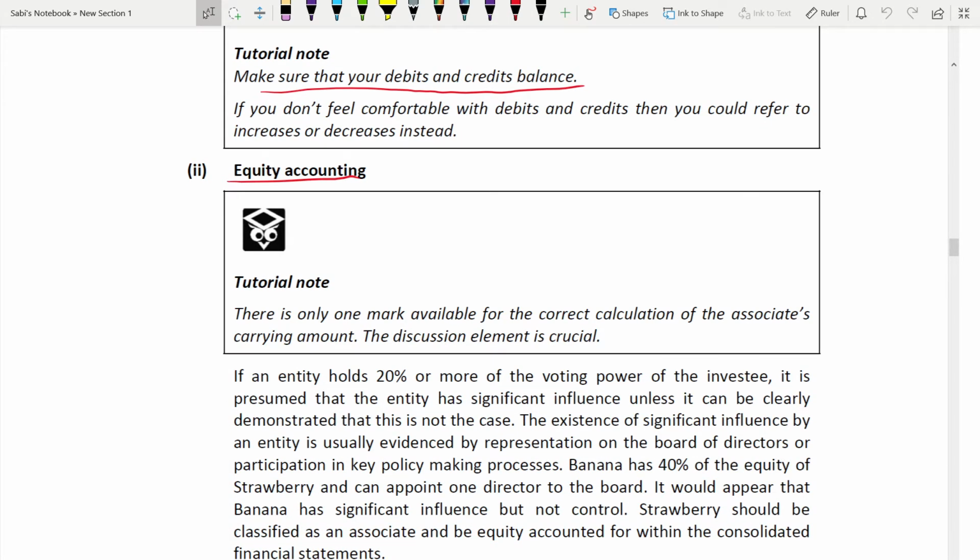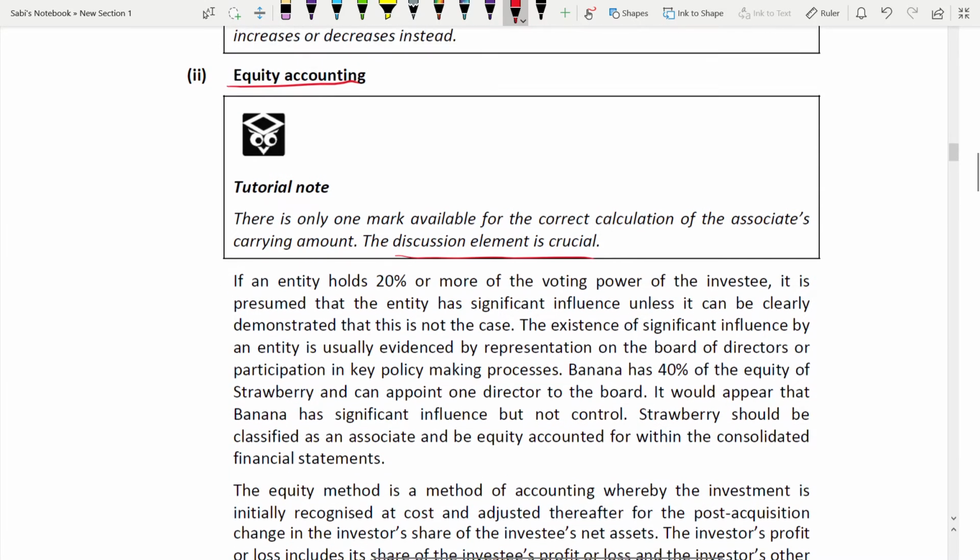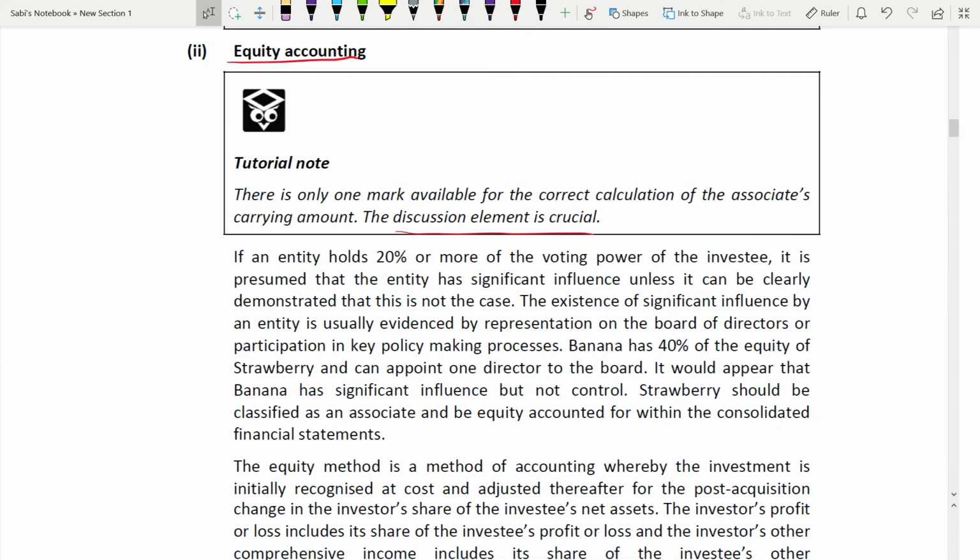There is only 1 mark available for the correct calculation of the associate's carrying amount. The discussion element is crucial. You see, the discussion element is crucial. Only 1 mark for the calculation. And people are struggling for that, wasting time behind that 1 mark rather than getting the majority of marks for the discussion. How silly it is. Okay, what is that 1 mark for? The associate's carrying amount.